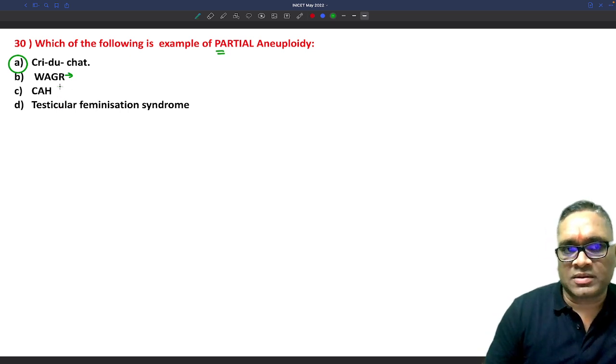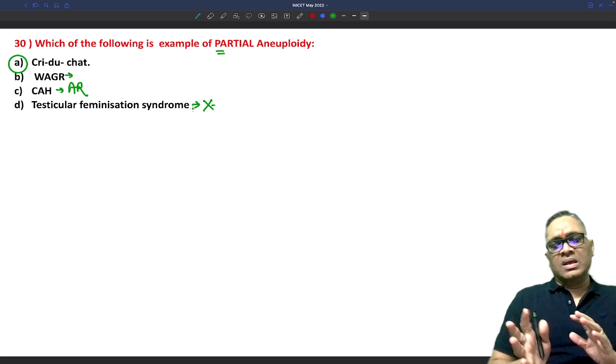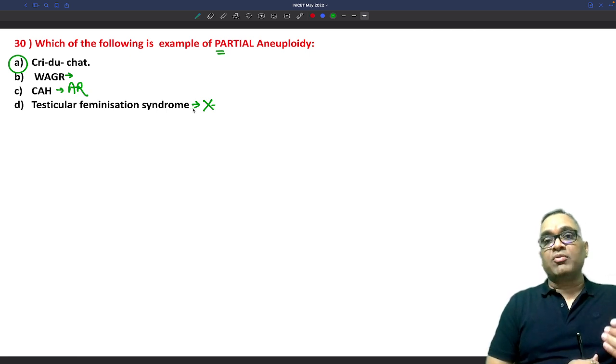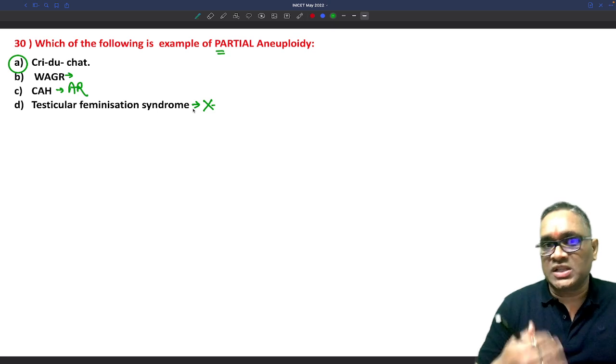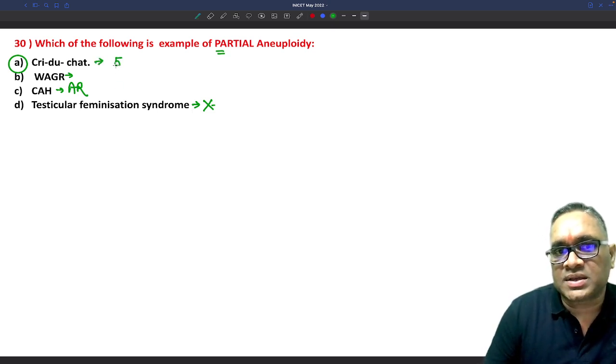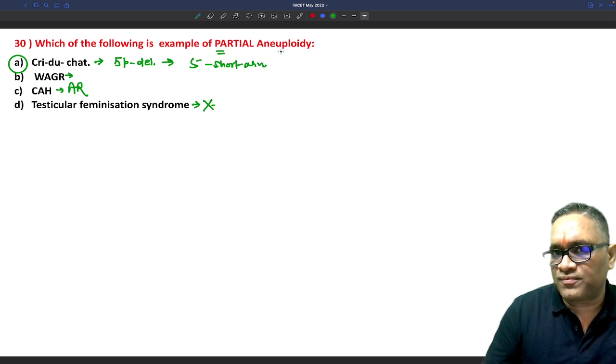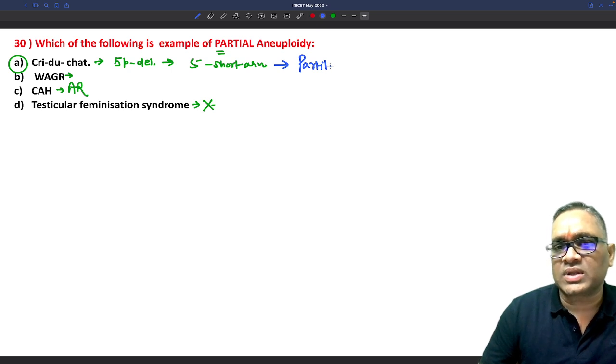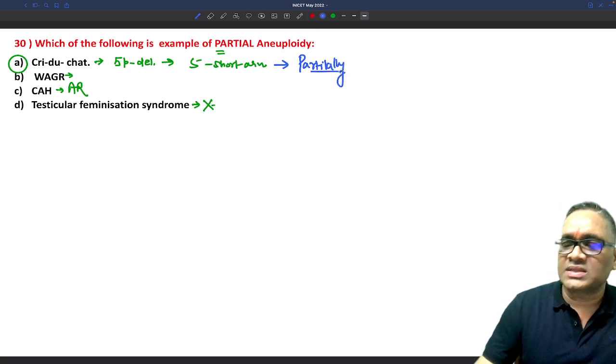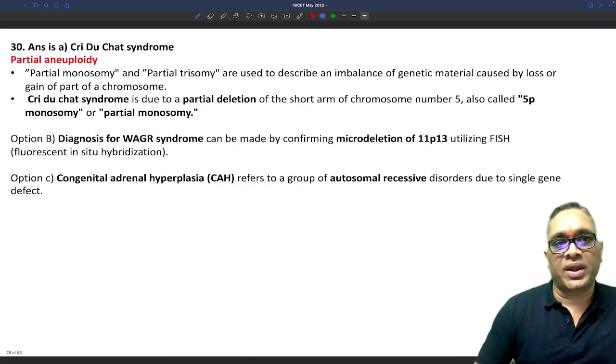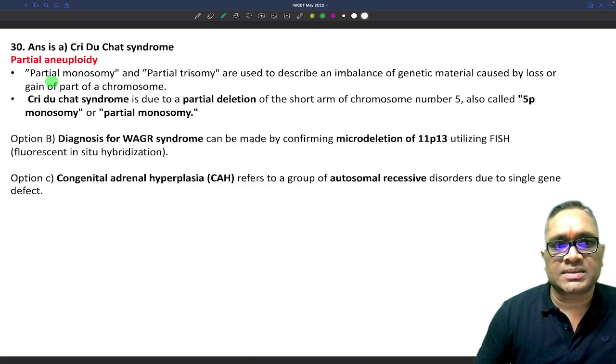I will explain what partial aneuploidy is. Congenital adrenal hyperplasia is an autosomal recessive disorder. Testicular feminization is an X-linked disorder. So these all have complete mutation or complete genetic changes. They do not have partial changes, because in Cri-du-Chat syndrome there is a 5p deletion. But remember, the short arm of chromosome 5 is not fully deleted, it is partially deleted. So that is why sometimes we also call this a partial monosomy or partial aneuploidy. It is very important to understand this point.